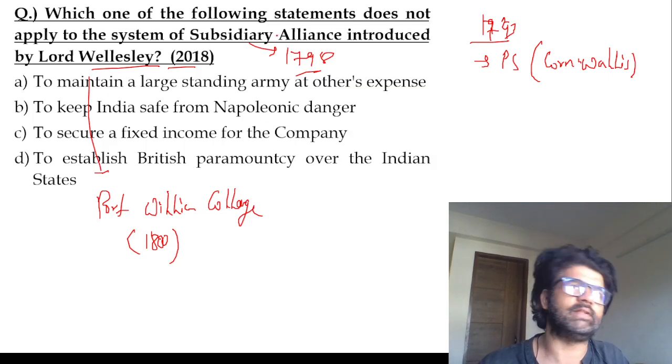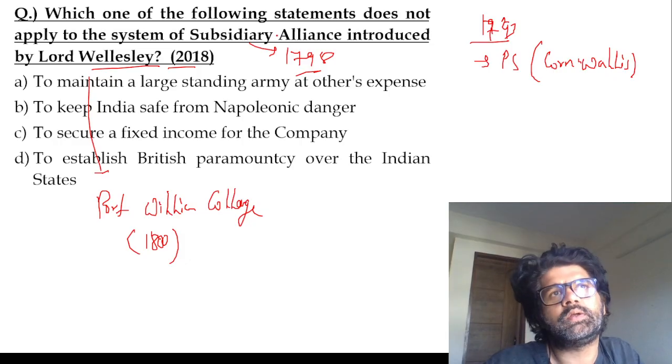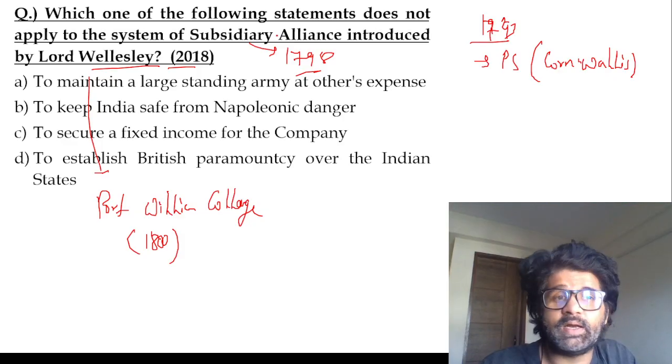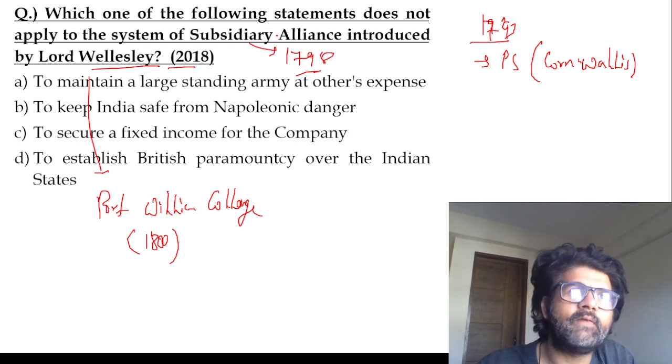So Lord Wellesley, what was the aim? What is subsidiary alliance? He told the Indian princely states that maintaining an army is such a tough task. Man management is such a tough task, and I vouch for that.